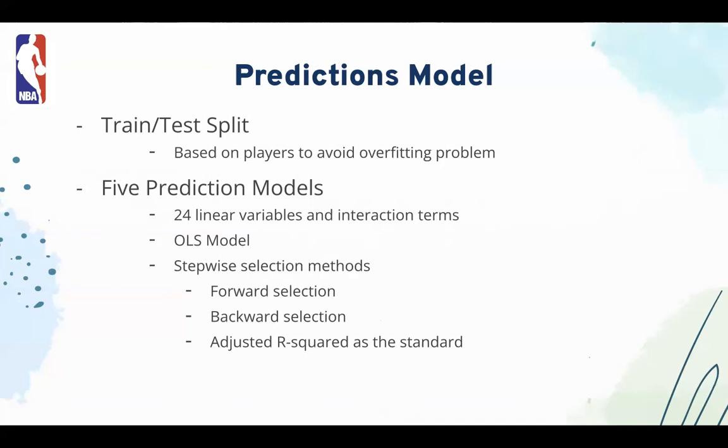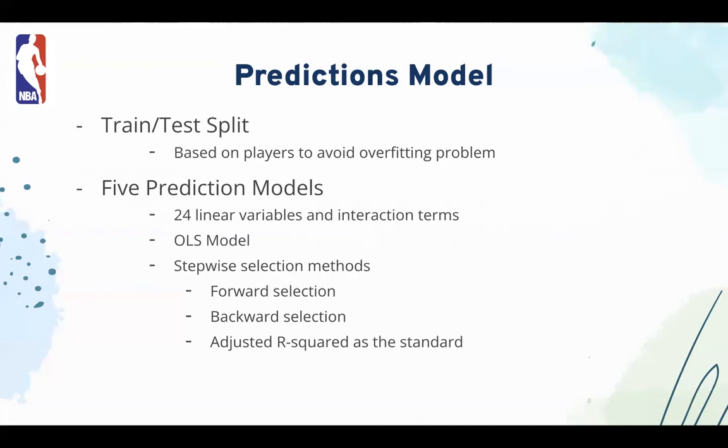So for the models part, first we generated the OLS model with 24 linear variables and their interaction terms. Then to provide a more accurate result, our group applied stepwise selection methods, specifically forward selection and backward selection.